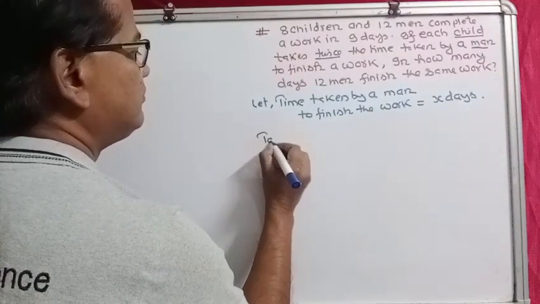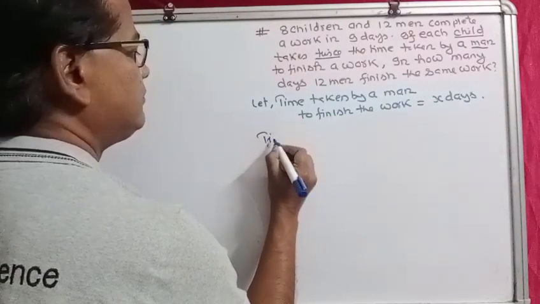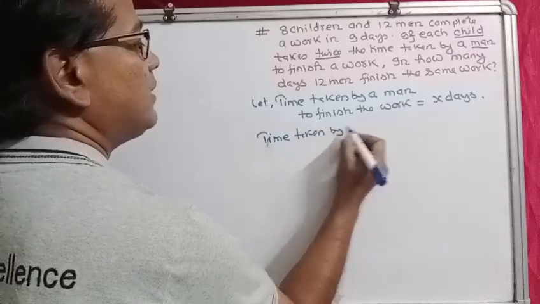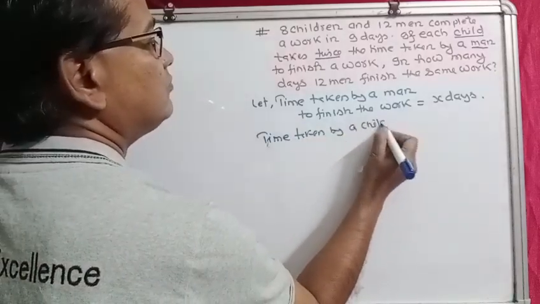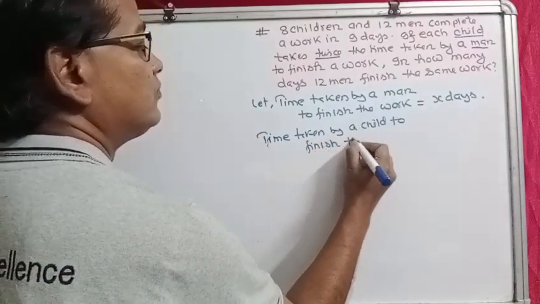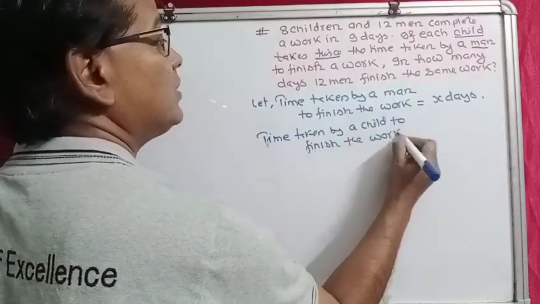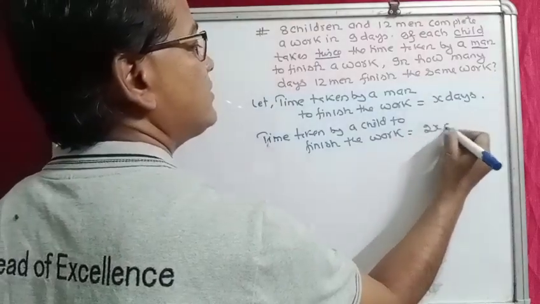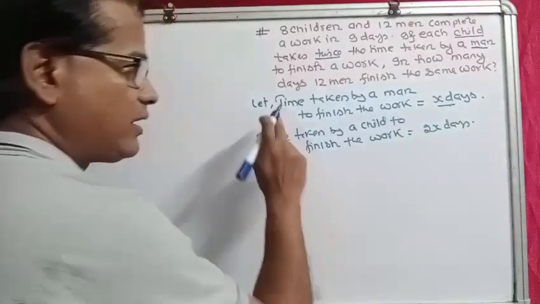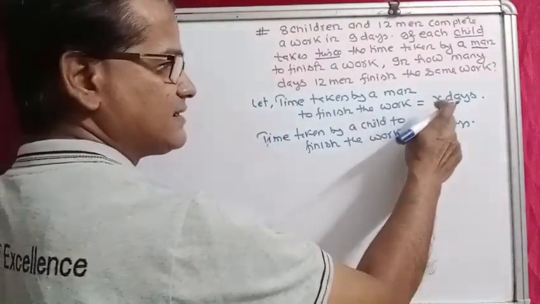So the time taken by a child to finish the work would be 2x days. Now one man can finish the job in x days.